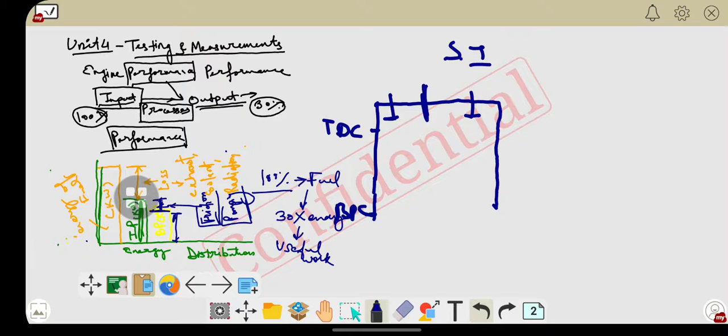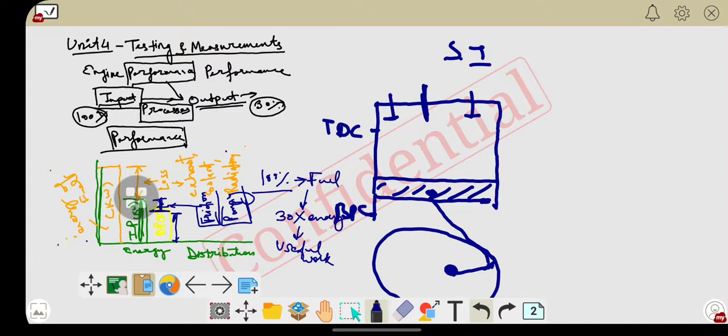The piston moves in between TDC and BDC, so I am drawing the piston here. Now the piston, with one end, is connected with the connecting rod, and further it is connected with the crankshaft. So I will draw one crank wheel here.